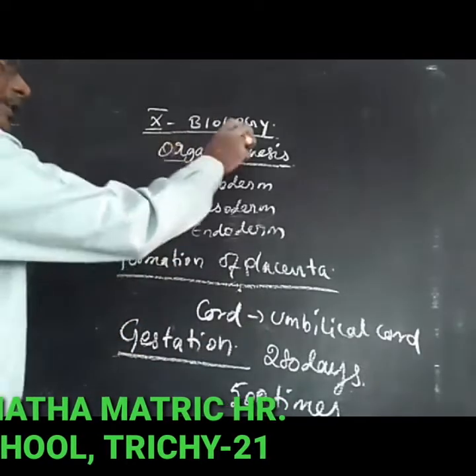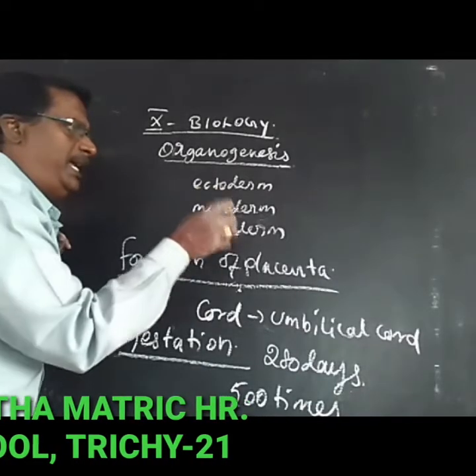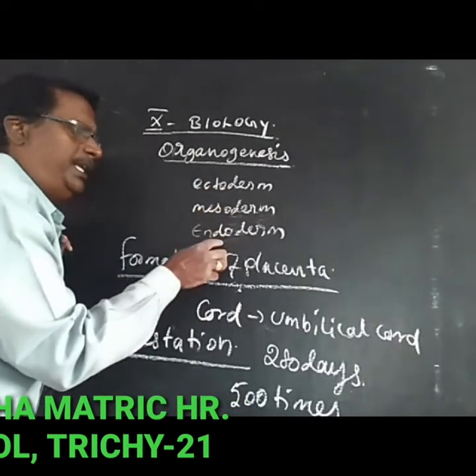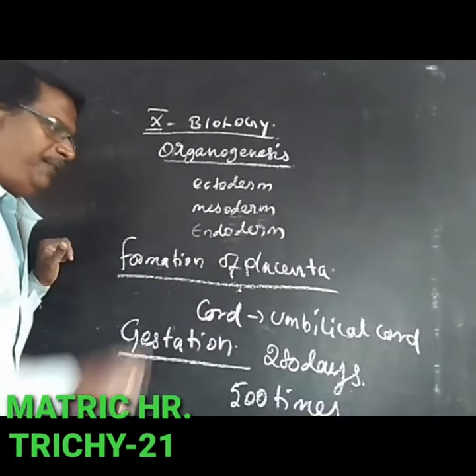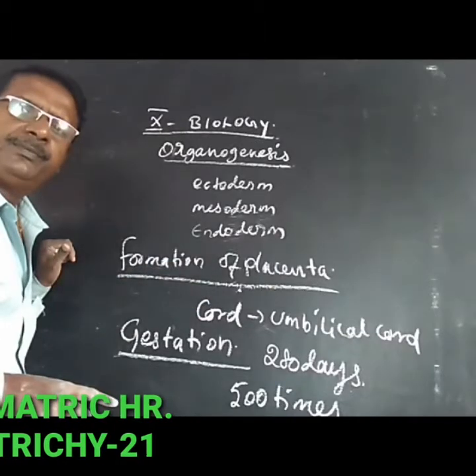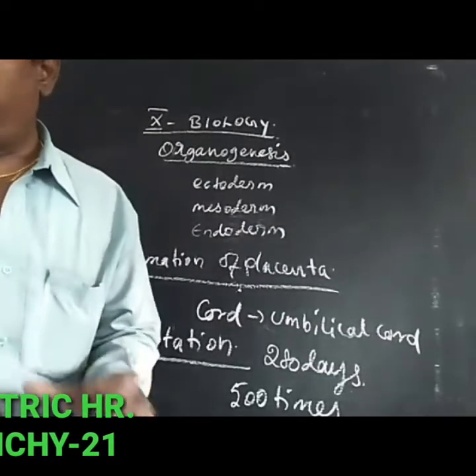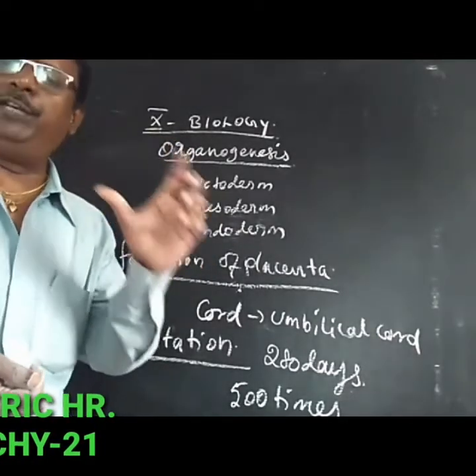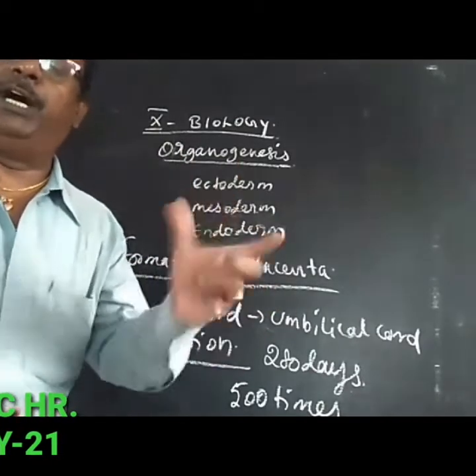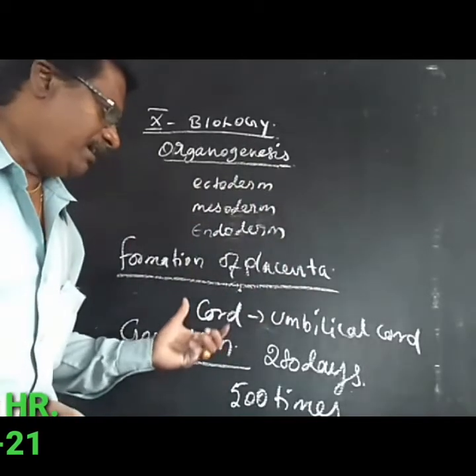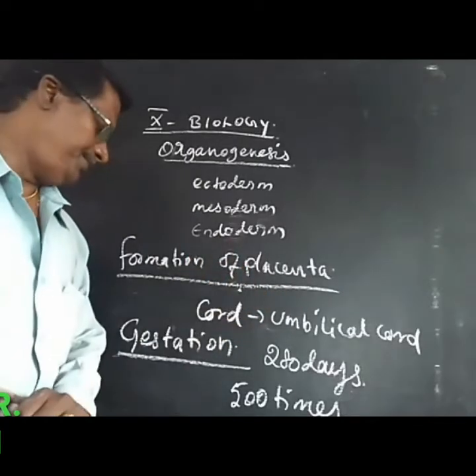So first is organogenesis. All the organs are developed from the three germ layers: ectoderm, mesoderm, and endoderm. This process is called organogenesis. Then the formation of the placenta. The placenta is a disc-shaped structure attached to the uterine wall, and the cord-shaped structure containing the blood vessels is called the umbilical cord.